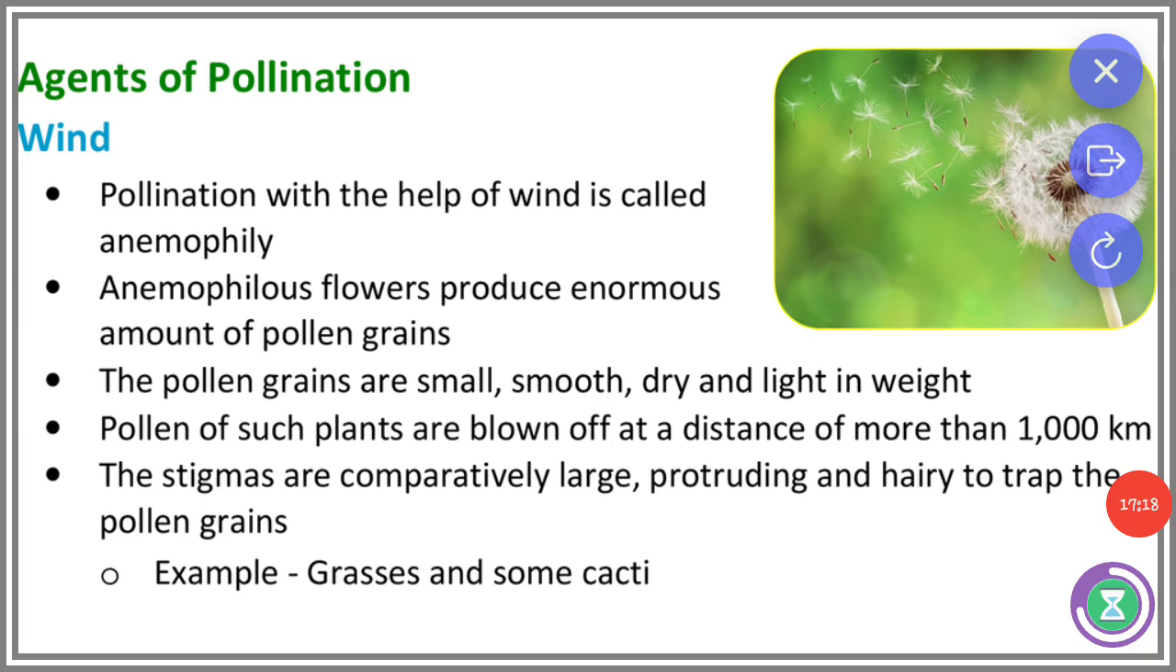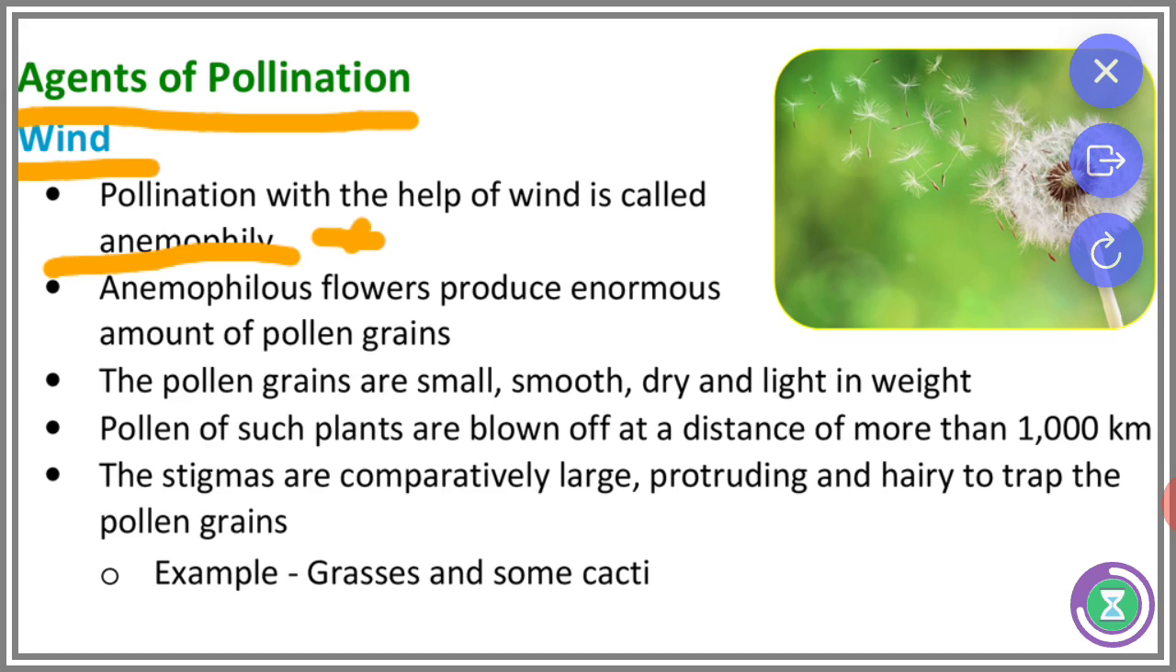And next topic is agents of pollination. First agent is wind. Pollination with the help of wind is called anemophily. It's important, one more question. The anemophilous flowers produce an enormous amount of pollen grains. The pollen grains are small, smooth, dry and lightweight. The pollen of such plants is blown off a distance of more than 1000 kilometers. The stigmas are comparatively large, protruding and hairy to trap the pollen grains. Examples: grasses and some cacti.